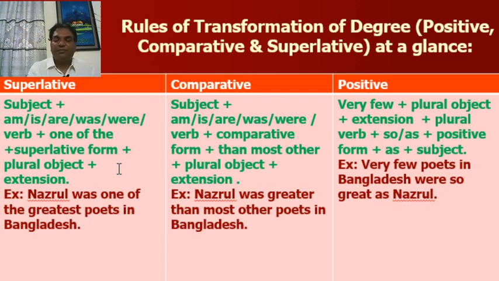In comparative, Nazrul was greater than most other poets in Bangladesh. After then you have to write most other. After most other you have to write the plural noun, plural object. Look at the positive degree. Very few poets. These are plural. Very few poets in Bangladesh were, not was, were so great as Nazrul.